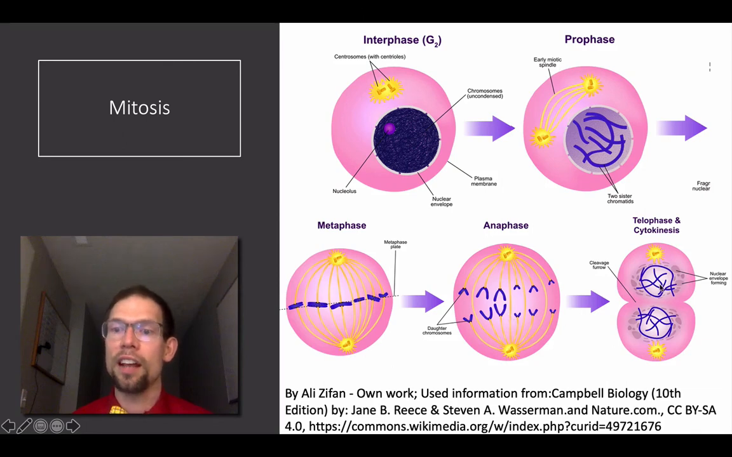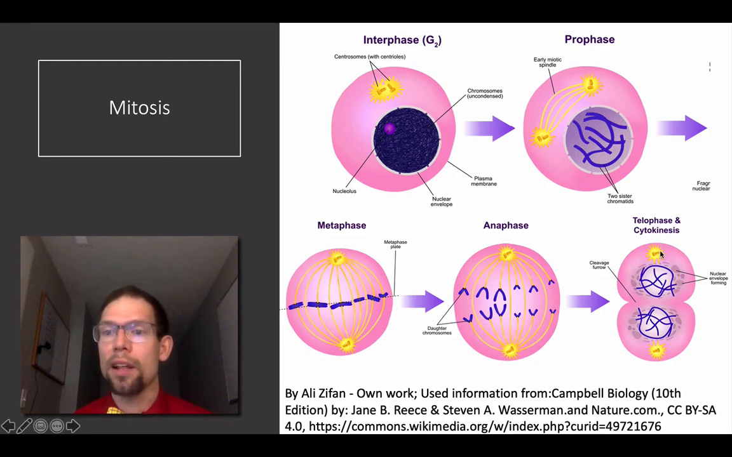And then you go into telophase, which is essentially the reverse of prophase. You have the nuclear envelope reforming. The chromosomes are starting to decondense. You don't have the spindle fibers present anymore, and the other organelles are starting to form.